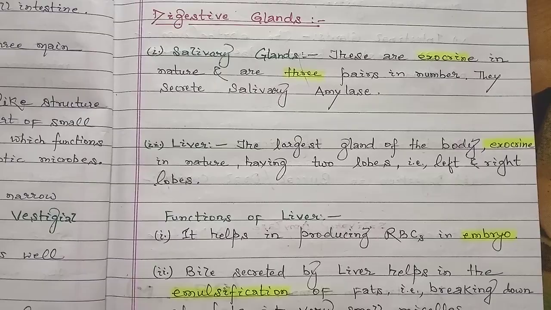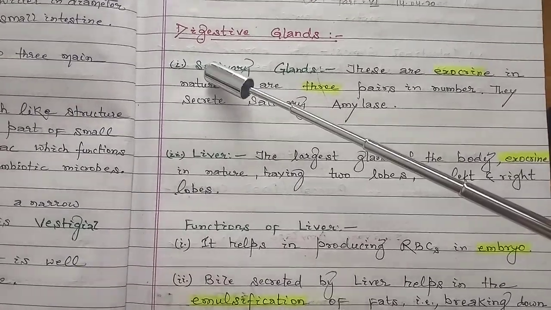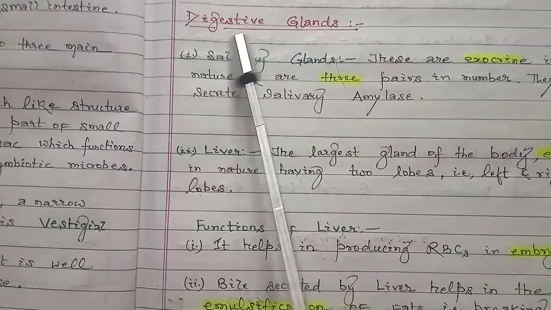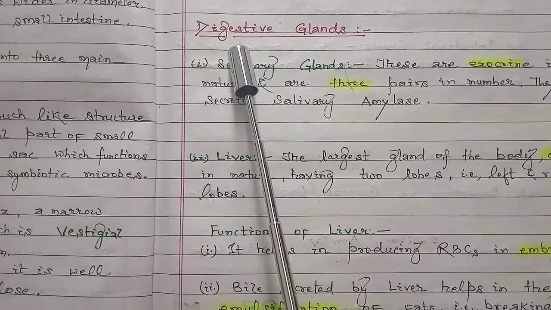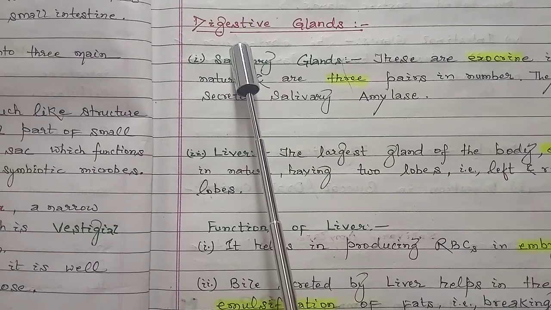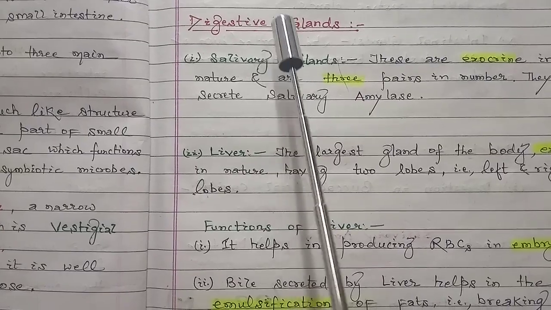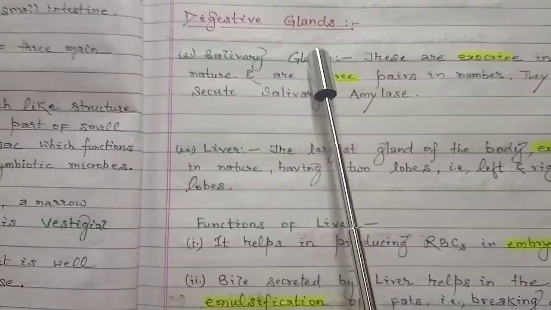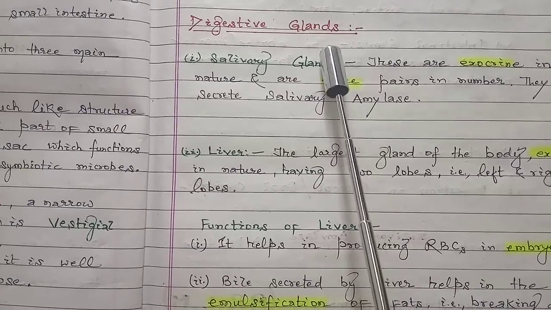In the previous class, we discussed the structure of the human digestive system and the different organs associated with it. Today we'll discuss the digestive glands. First of all, we should know the literal meaning of digestive gland. Digestive means having the role of digestion, to break down into simpler forms, and glands means groups of cells having a secretory role.